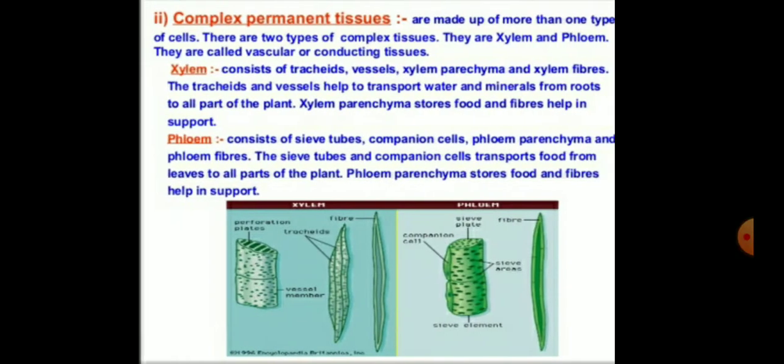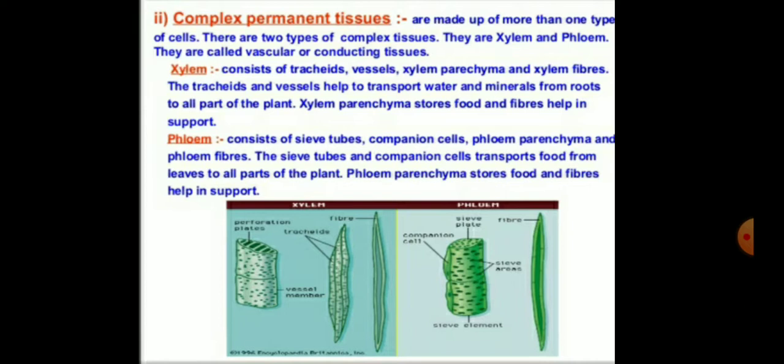The next type of tissue is the complex permanent tissue. It is the second type of permanent tissue. They are made up of more than one type of cells. And there are two types of complex tissues: first is the xylem and the second is the phloem. They are called vascular tissues, or we can also say conducting tissues, because their function is to conduct water and food particles.